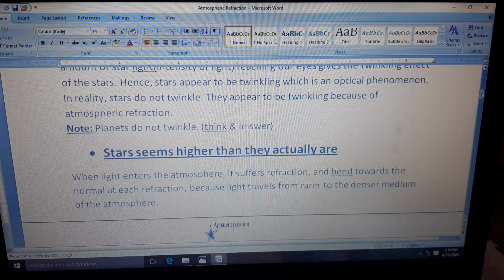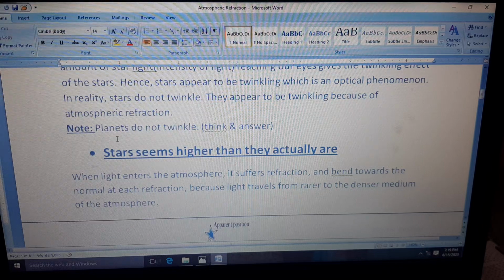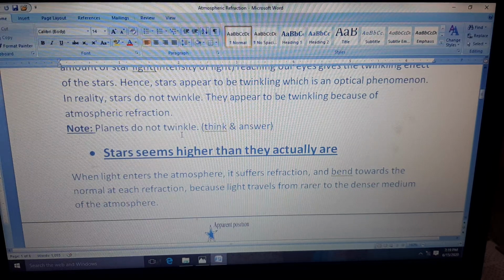Next comes one more note point I have written here, that planets do not twinkle. Why do we say that planets do not twinkle? They are still at their position. Why? Well, planets appear to be bigger than stars. Because planets, as compared to stars, are close to Earth. That is why the intensity of light we receive from planets is very large. And since there is very little variation in the increase and decrease of the intensity of light, we don't see the planets twinkle.